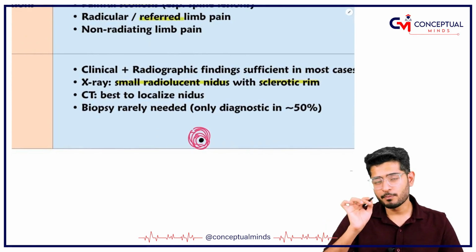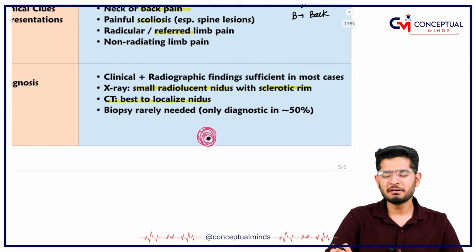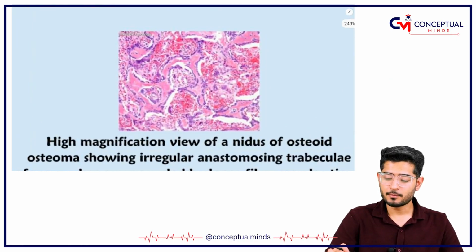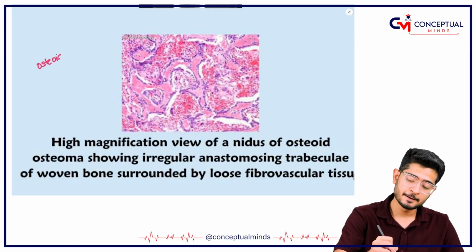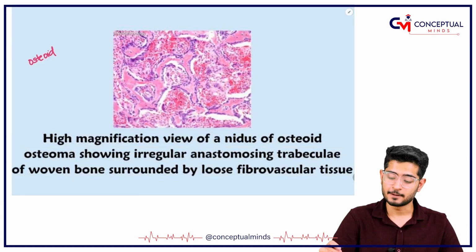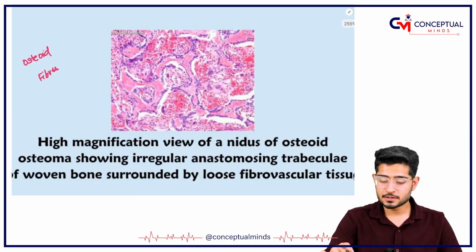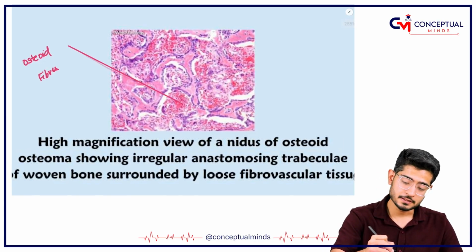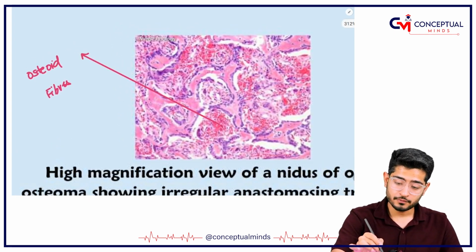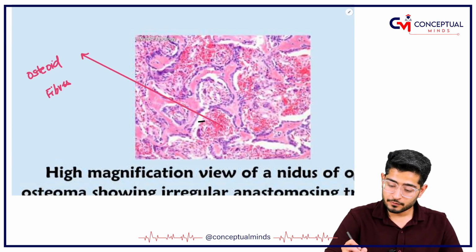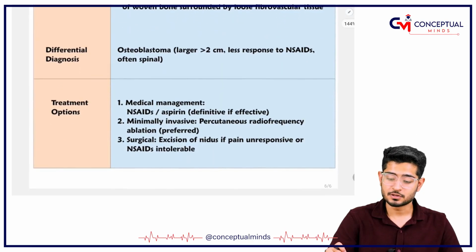But to see the nidus properly, a CT scan is done. Biopsy is rarely needed, but if you perform a biopsy, you will see a lot of osteoid substance surrounded by a lot of fibers. Can you see this pink color? That is the osteoid substance, surrounded by lots of purple-colored fibers. So lots of fibrovascular tissue will be there.